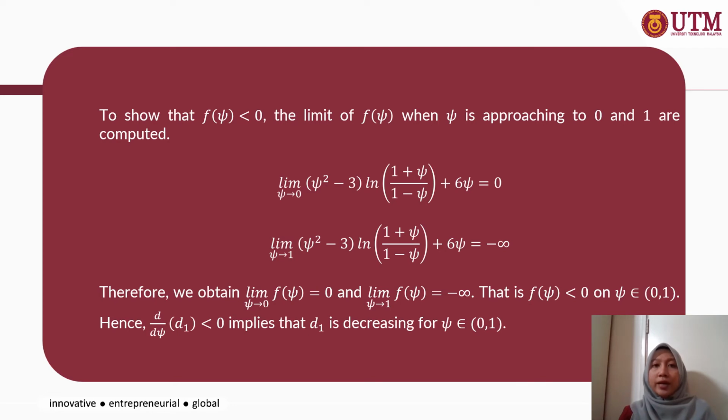Therefore, we obtain that when phi is approaching 0, the limit of f is 0, and when phi is approaching 1, the limit of f is negative infinity. That concludes that f of phi is less than 0 when phi is between 0 and 1. Hence, the derivative of D1 is less than 0, which implies that D1 is decreasing for phi in (0, 1).